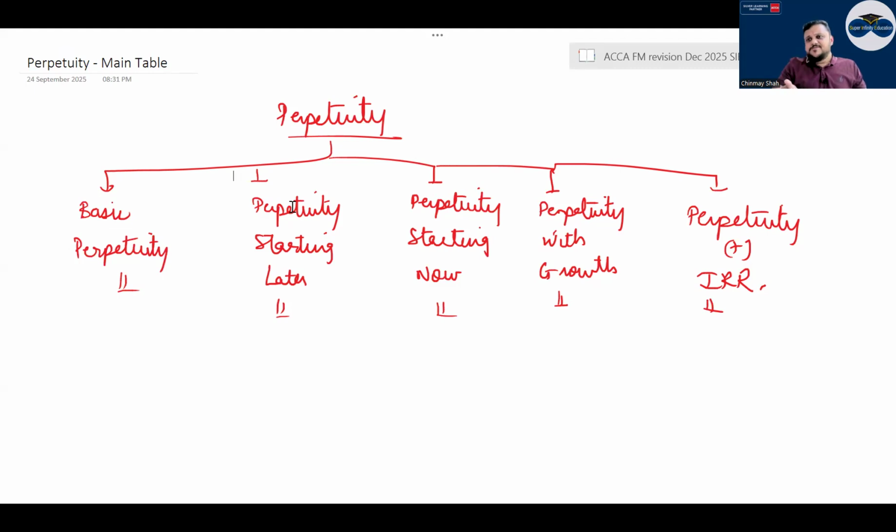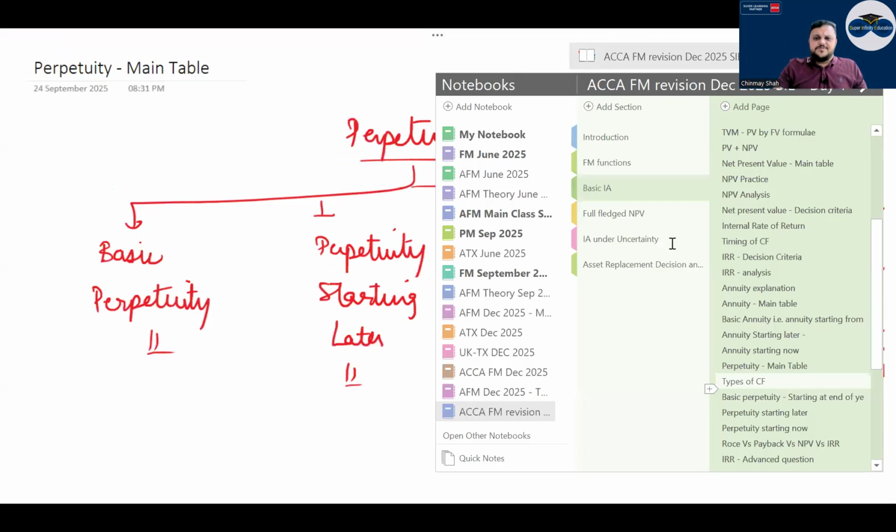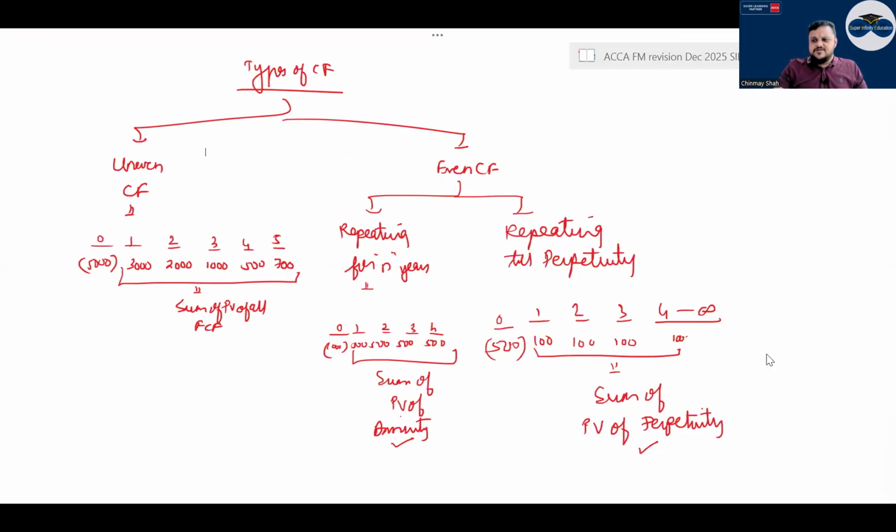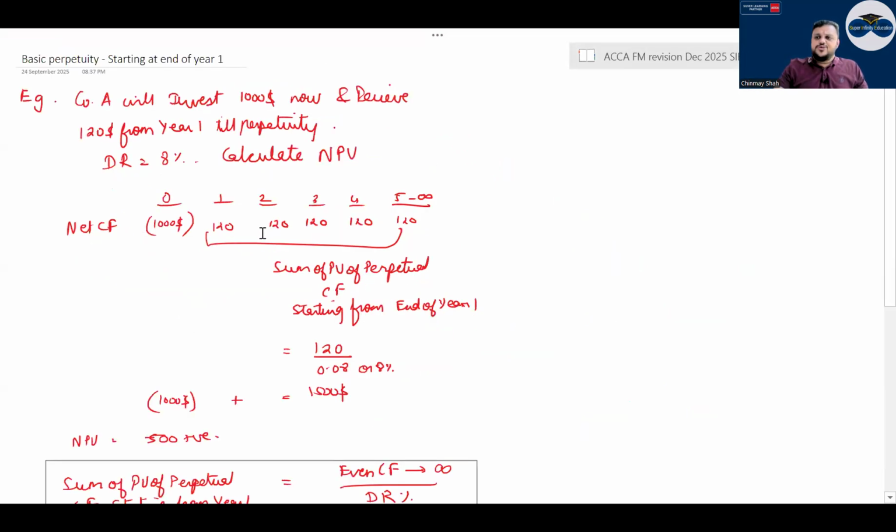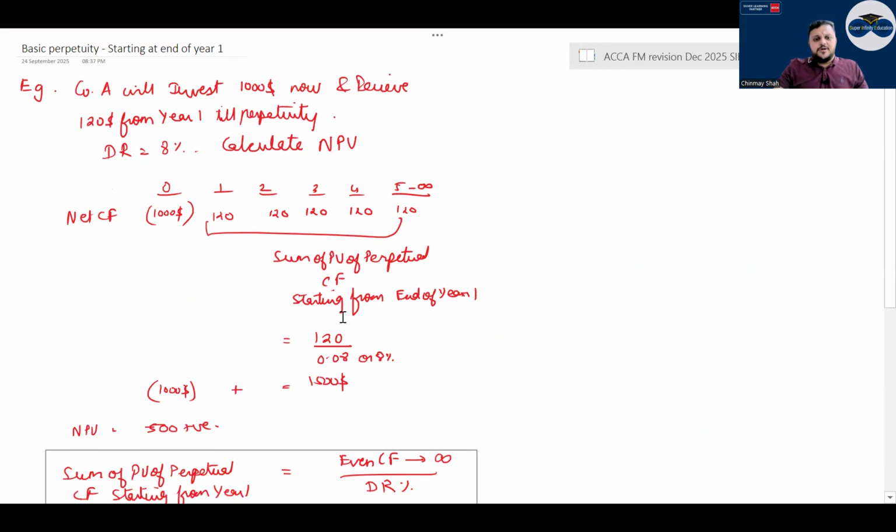Basic perpetuity starting from year one, or perpetuity starting later, from the second or third year, or perpetuity starting now, that is from 0 year, or perpetuity with growth, and then it is perpetuity plus IRR, right? Then this type of cash flow, you can have a look. Basic perpetuity is very simple, right? First to fifth or to perpetuity, if you are getting something, then the formula is very simple.